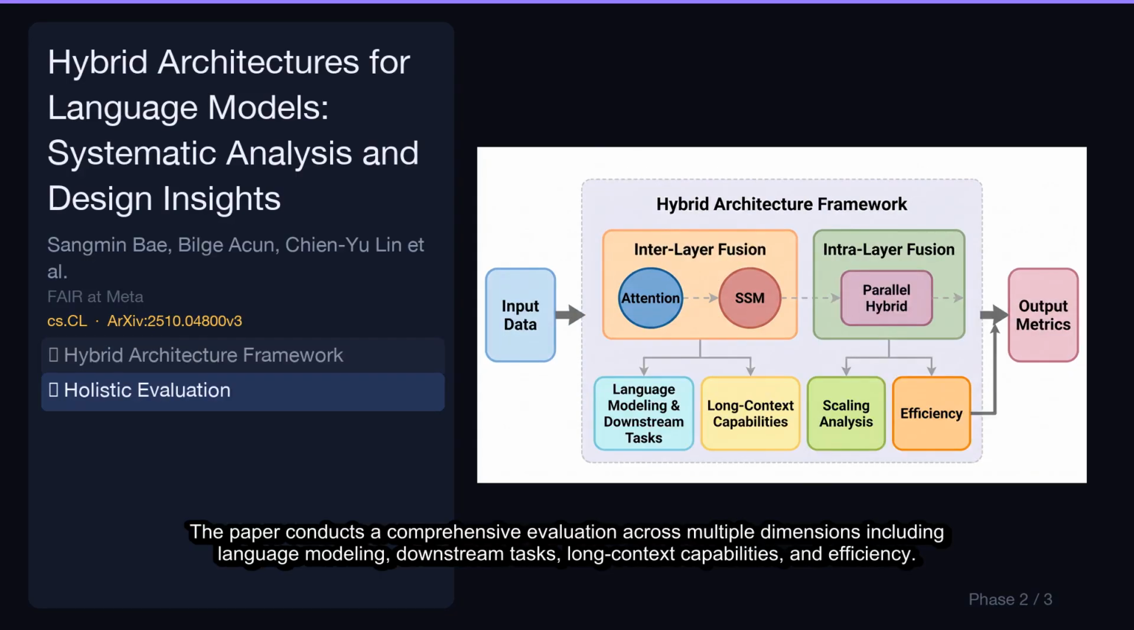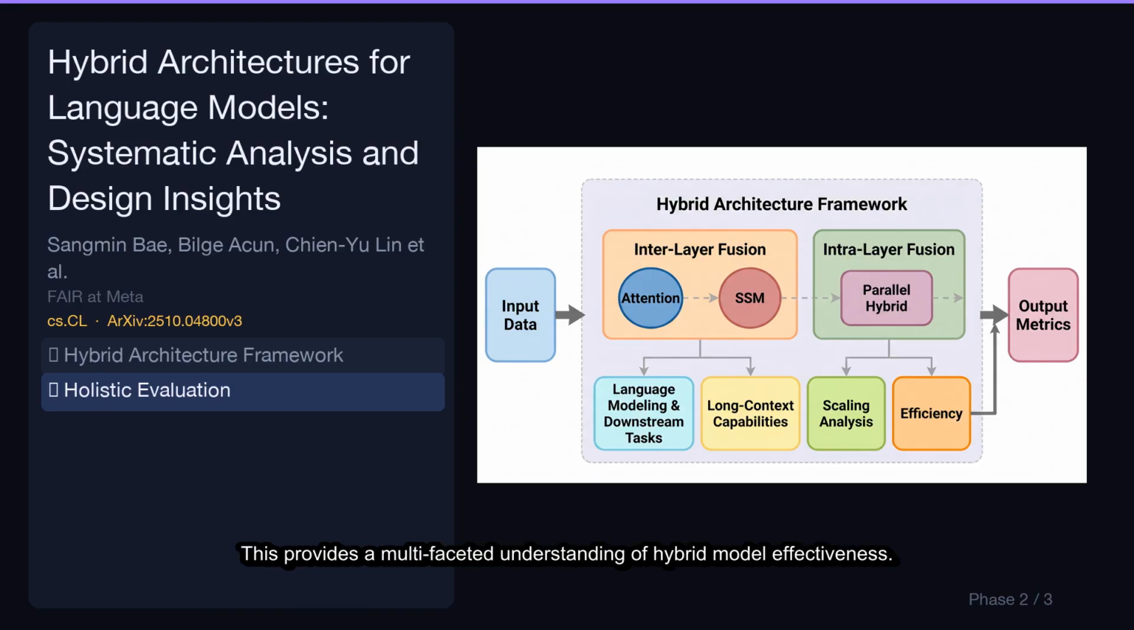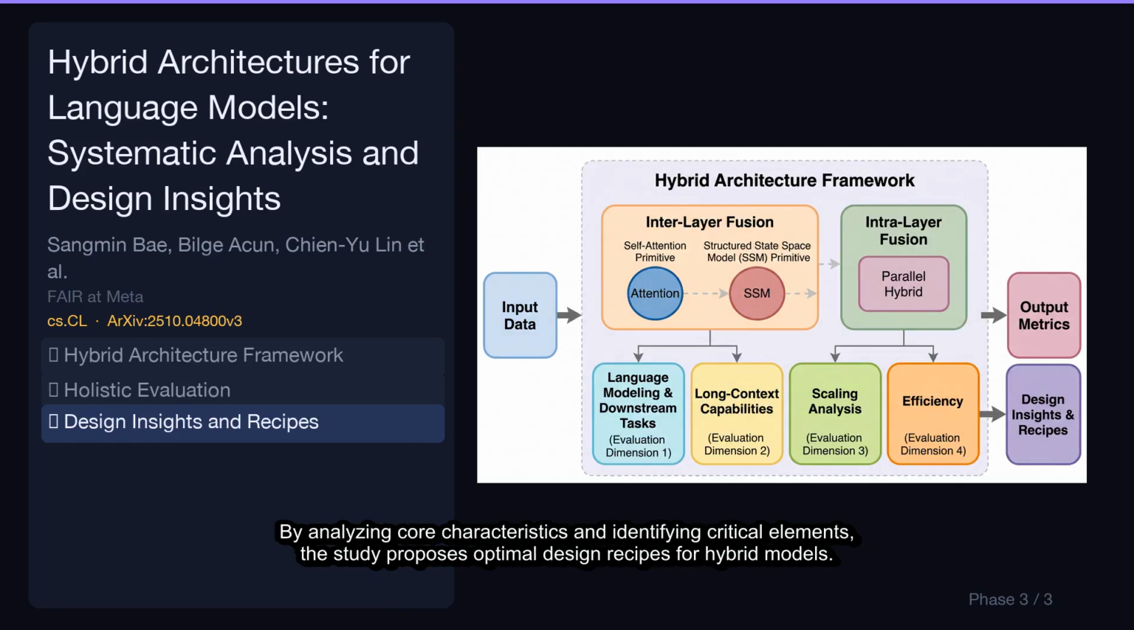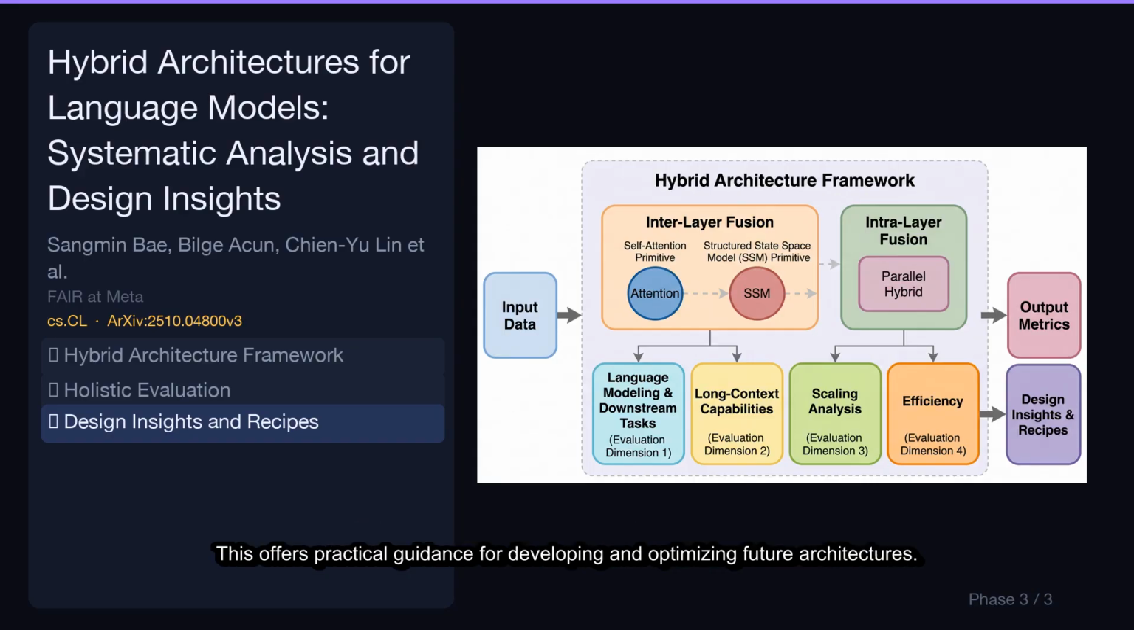The paper conducts a comprehensive evaluation across multiple dimensions, including language modeling, downstream tasks, long context capabilities, and efficiency. This provides a multifaceted understanding of hybrid model effectiveness. By analyzing core characteristics and identifying critical elements, the study proposes optimal design recipes for hybrid models. This offers practical guidance for developing and optimizing future architectures.